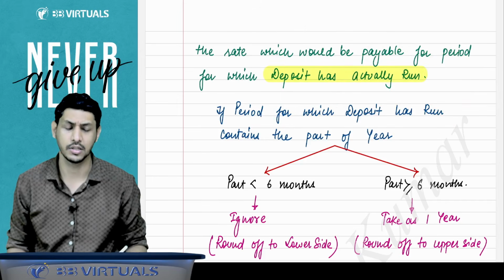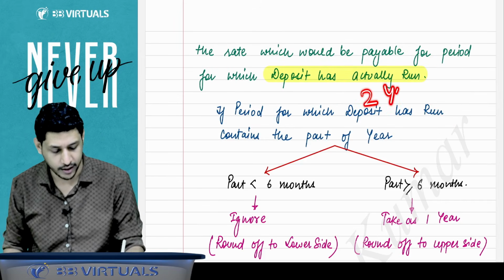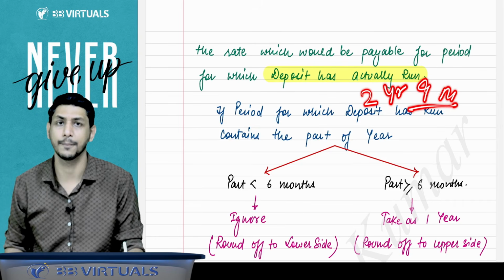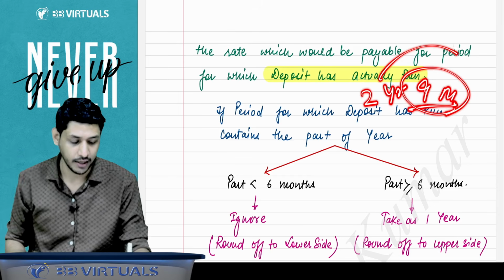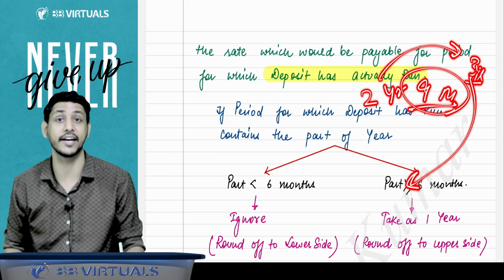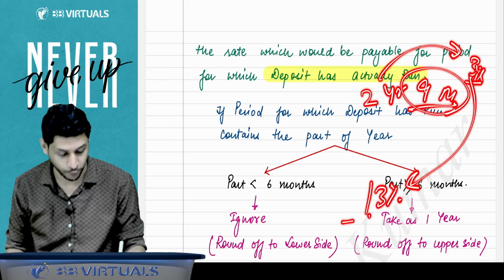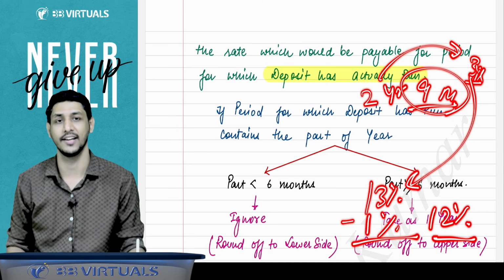Sir, suppose he came after 2 years, 9 months, then what will happen? Then this fraction of the year is 6 months or more, so it will be rounded off to the upper side. It will be considered as 3 years. So the 3 year rate will be applicable, that is 13%. And from that 1% penalty will be deducted. So he will be getting 12% interest.